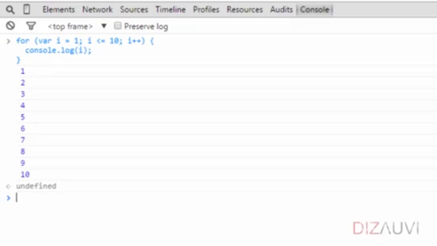JavaScript has another variation of the for loop which is called the for in loop. This construct helps us access each property of a JavaScript object. So we will look at it later.